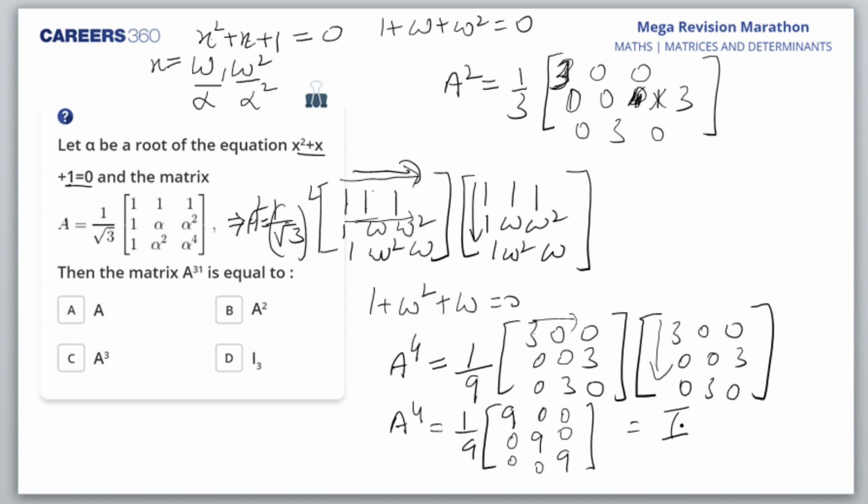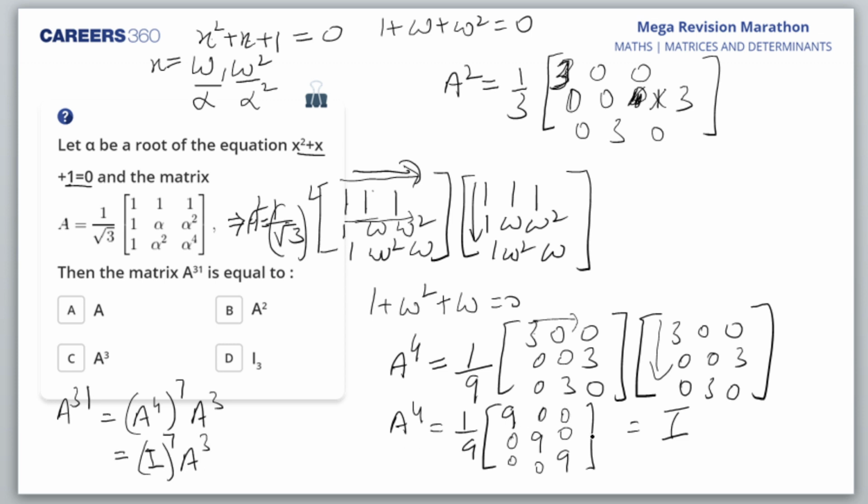So once I get the identity matrix, now A31 is required from me. What would be A31 equal to? A31 would be equal to A into A raised to power 4 raised to power 7, that is 28, and then A cube would remain. So that is identity matrix raised to power 7. Am I right? And A cube would be there.